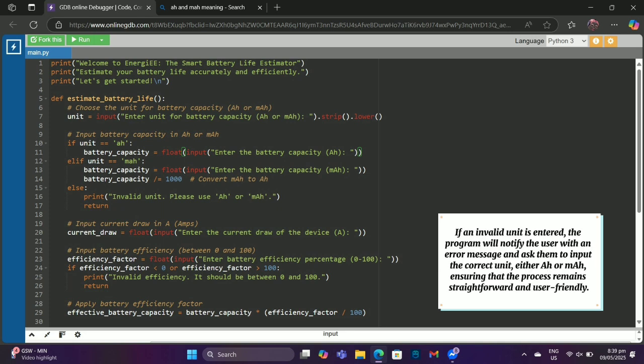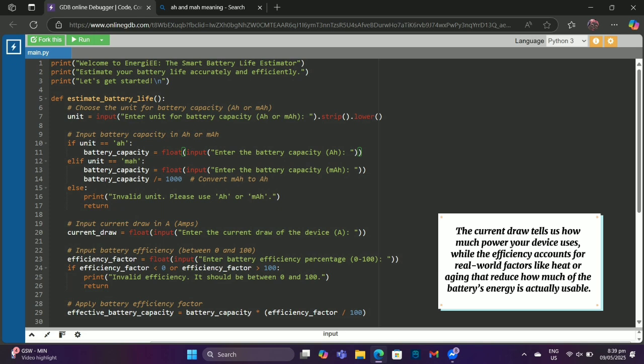If an invalid unit is entered, the program will notify the user with an error message and ask them to input the correct unit, either ampere hour or milliampere hour, ensuring that the process remains straightforward and user-friendly. After entering the unit and battery capacity, the program will ask you for two important details: the current draw of your device in amperes and the battery efficiency as a percentage.